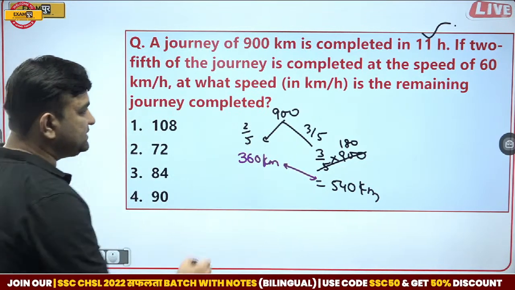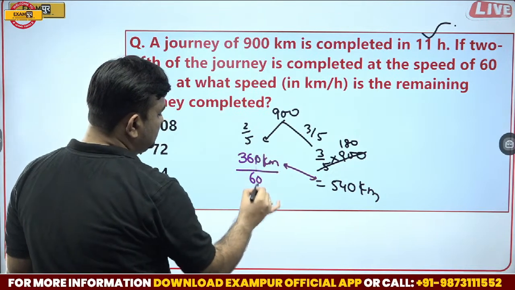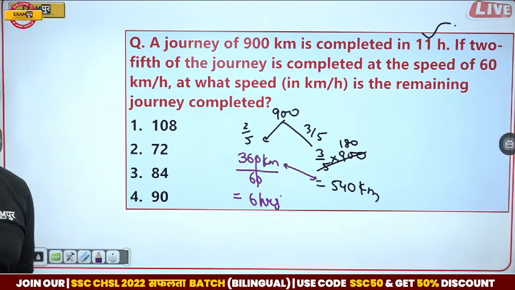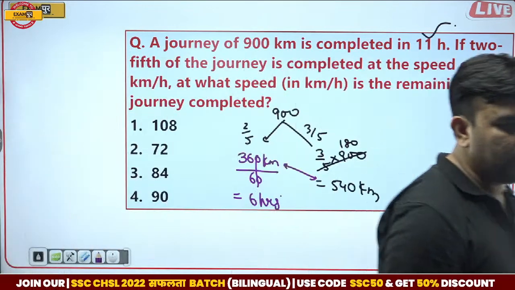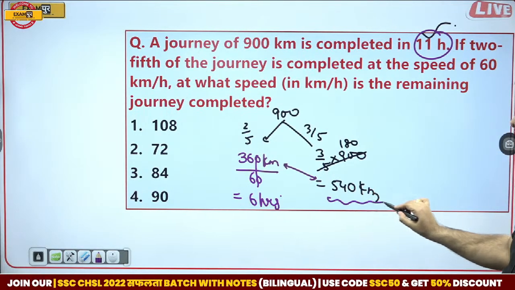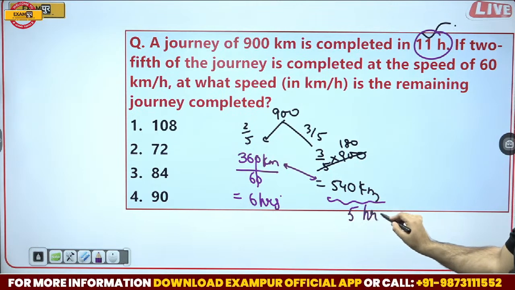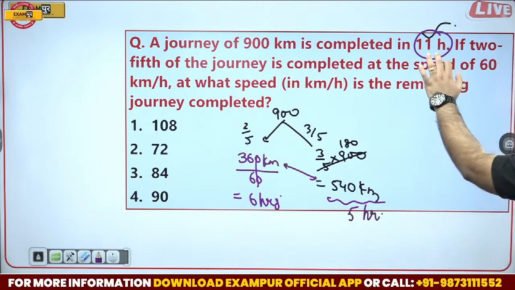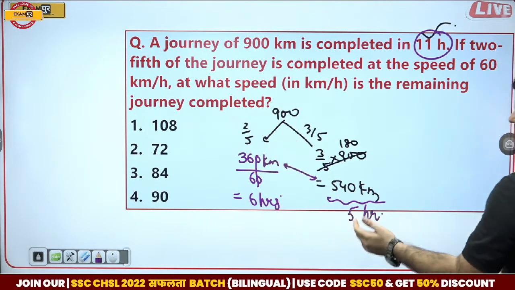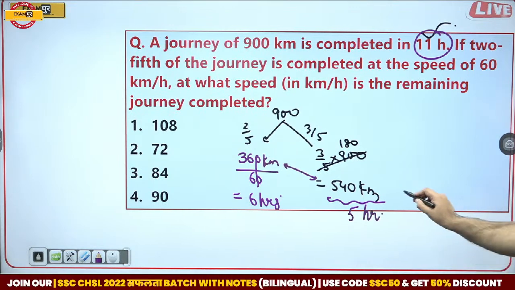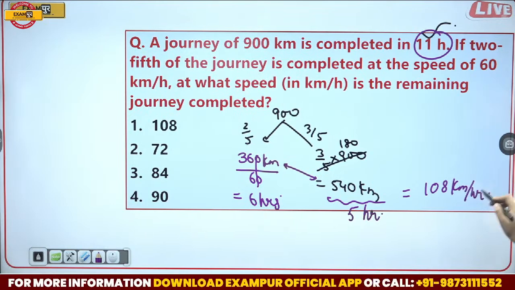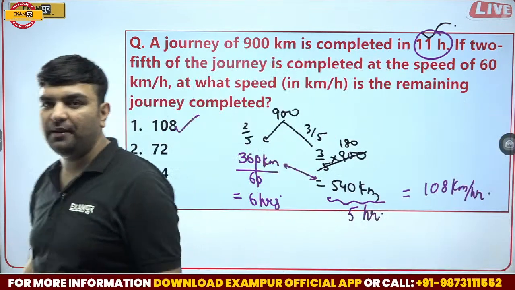Now, 360 you are traveling with the speed of 60, so time taken is 6 hours in the first portion. Total is 11 hours, so you have 5 hours to cover the rest, because 6 hours are spent in the first portion. So only 5 hours are remaining for the second portion. So speed should be 108 km per hour.